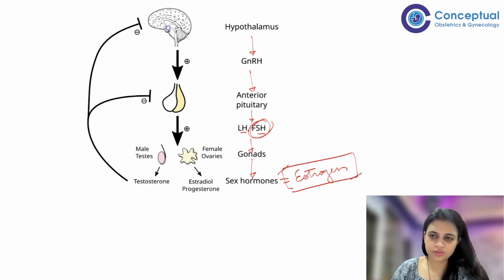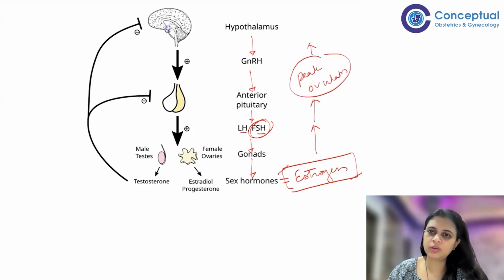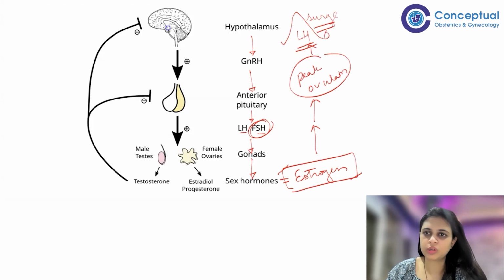Now this estrogen increases as the cycle progresses and it is at peak at the time of ovulation. All right. Now, when the estrogen peaks, it goes and stimulates LH. This LH surges, and this LH surge causes ovulation. Got it?